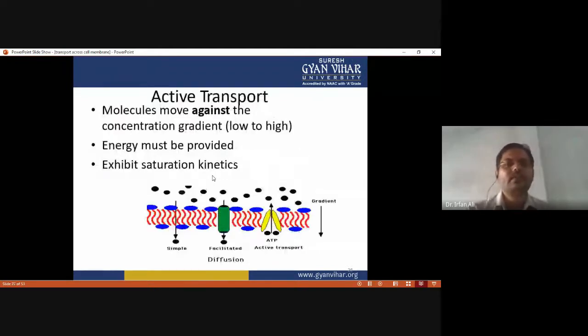Then we have to discuss active transport. Here molecules move against the concentration gradient, from low to high. Energy must be provided, and it exhibits saturation kinetics because the channel proteins and carrier proteins are limited in number.